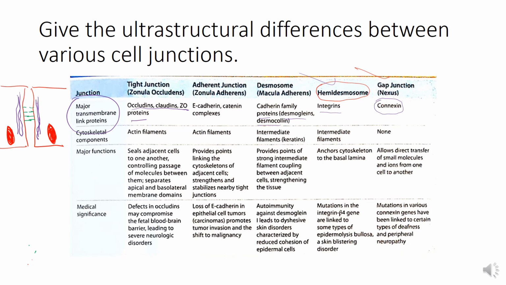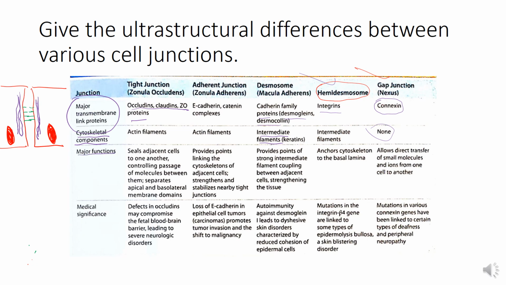Now this second part is the cytoskeletal component. In case of tight junctions, these are actin filaments. In case of adherens junctions, these are actin filaments. In case of desmosomes, these are intermediate filaments. While hemidesmosomes also contain intermediate filaments, and none in the gap junctions.